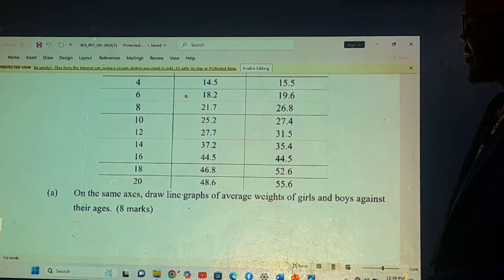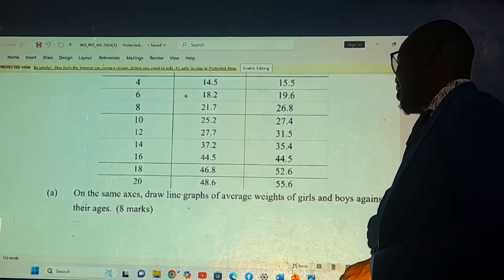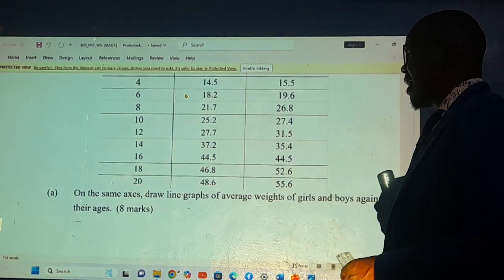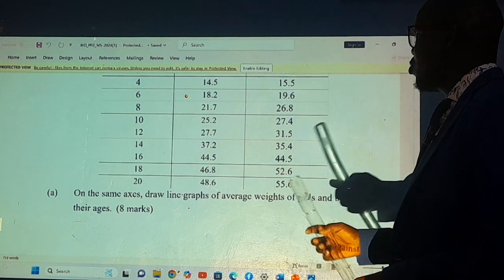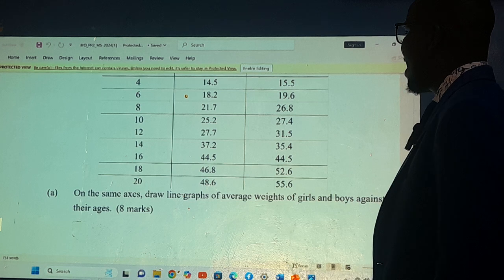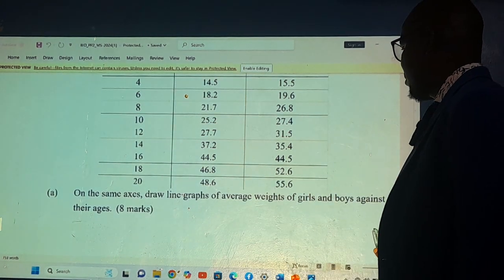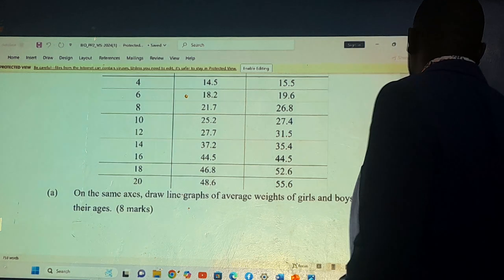On the same axis, that was the first question, A. Draw a line graph of average weight of girls and boys against the age. We're speaking about what you're drawing: a line graph of average weight of boys and girls against age.